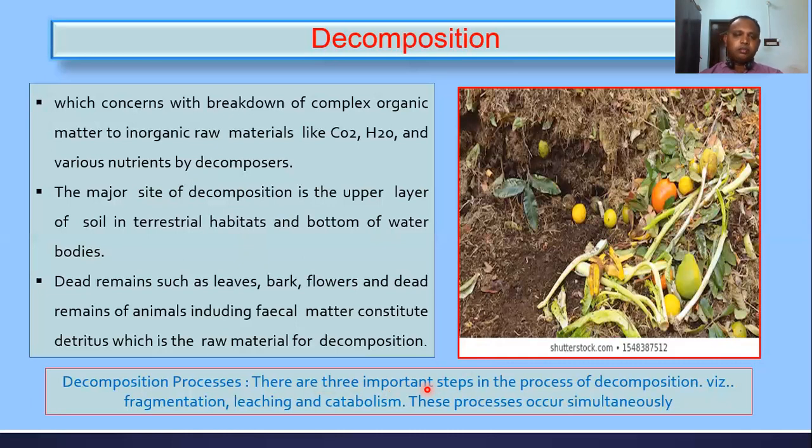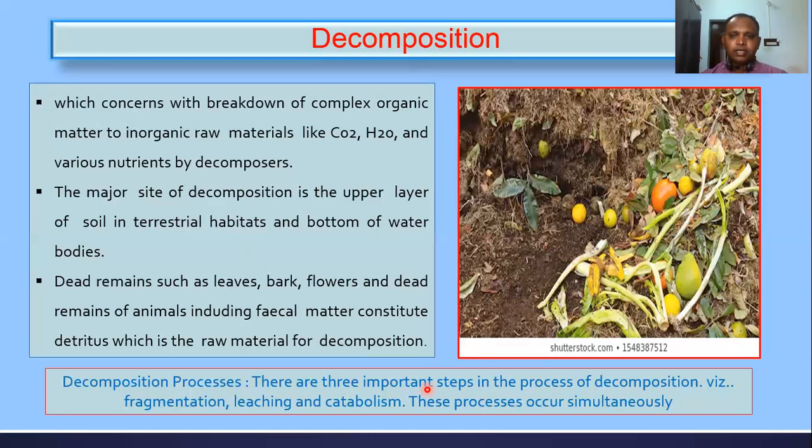The organic matter dumped on the soil surface or deposited at the bottom of a water body undergoes decomposition, and finally is converted into simple organic matter, or for complete degradation, into inorganic material like CO2, water, and other inorganic nutrients.